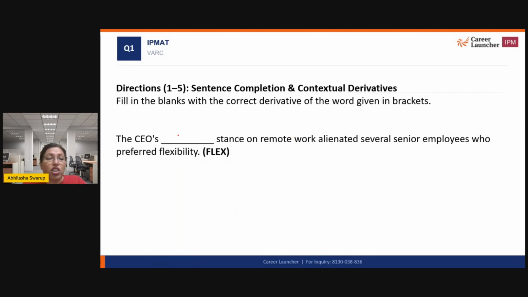The CEO's something stance on remote work alienated several senior employees who preferred flexibility. So the senior employees preferred flexibility. The CEO did not, right? So what word should I use? I will use inflexible. The CEO's inflexible stance on remote work made several senior employees very upset. So inflexible becomes the correct answer. The root word flex, of course, which means fluid.